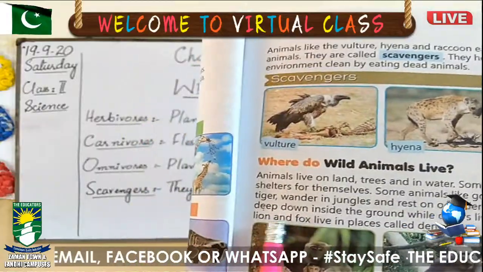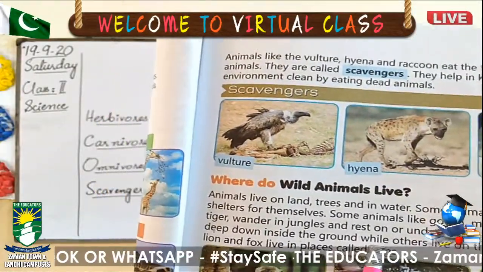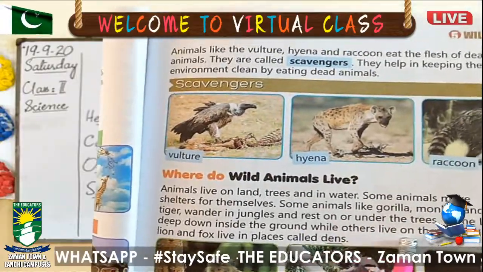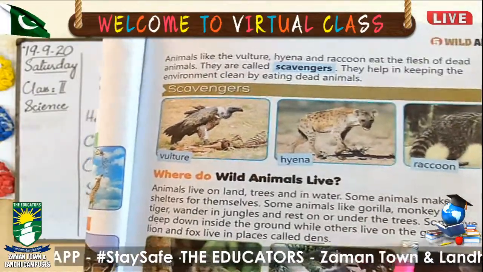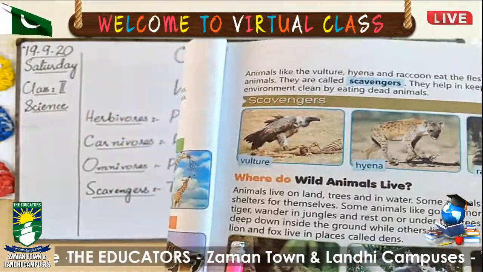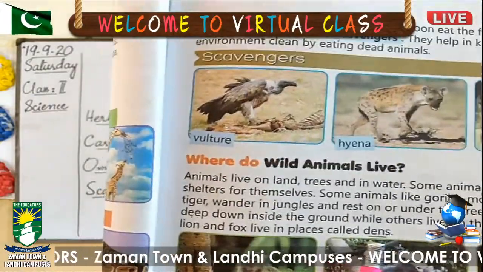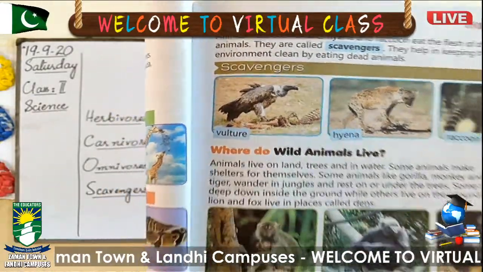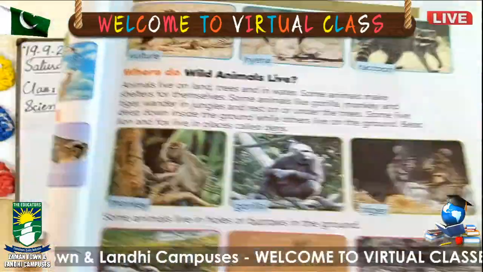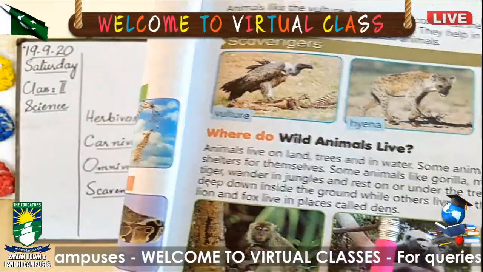Some live deep down inside the ground. Some of them live inside the ground by making holes, while others live on the ground by making their shelters. Bear, lion, and fox live in places called dens. What is a den? Den means a hole on the side of a hill or mountain. This is called a den.